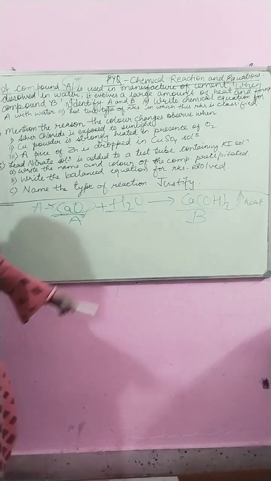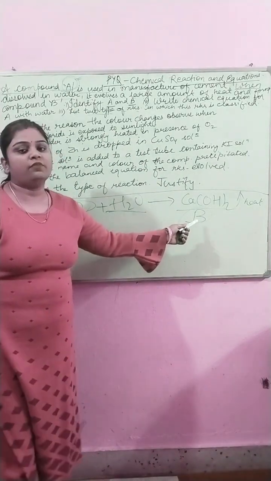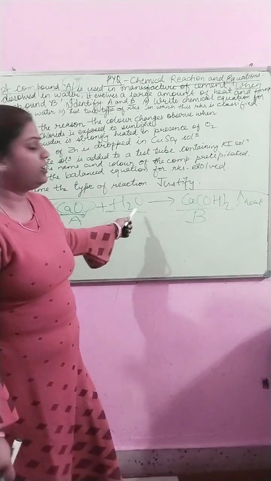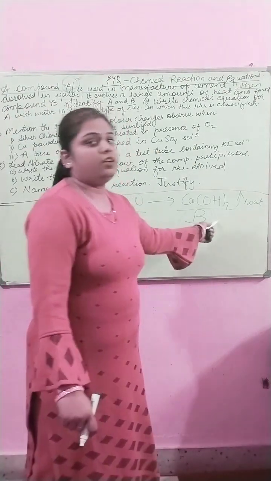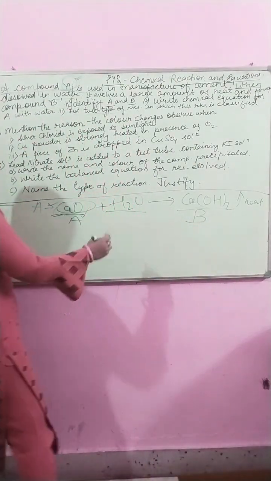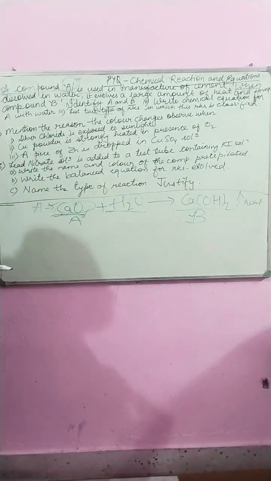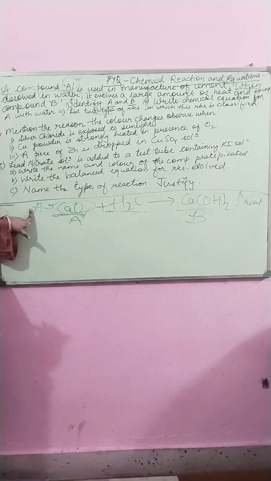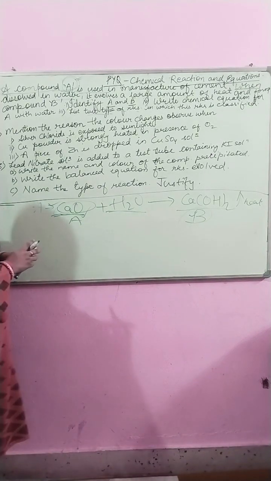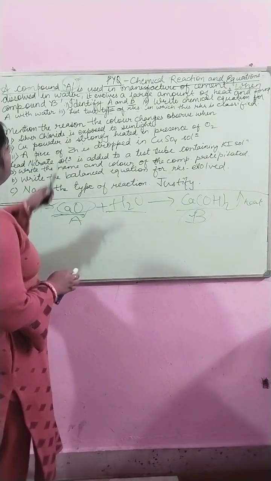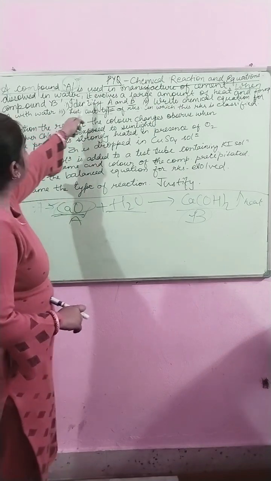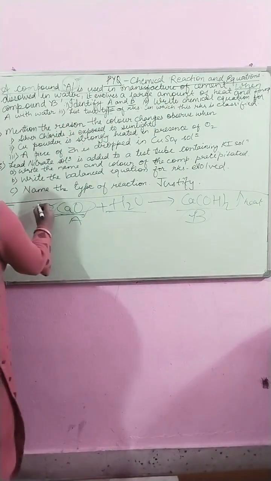Compound A is calcium oxide, and compound B, which is formed after the reaction with water, is calcium hydroxide. A is calcium oxide. Now coming to the question: identify A and B. You have got the answer.